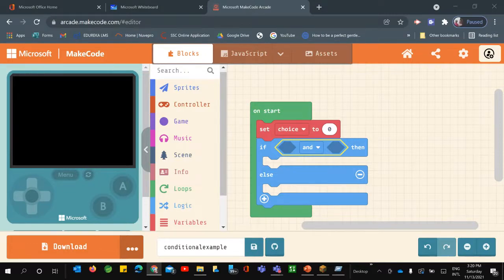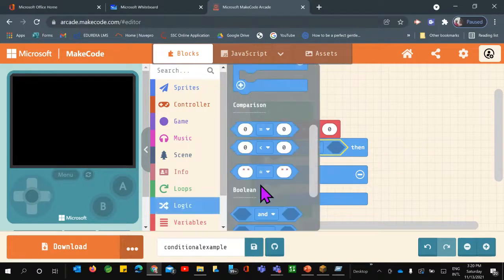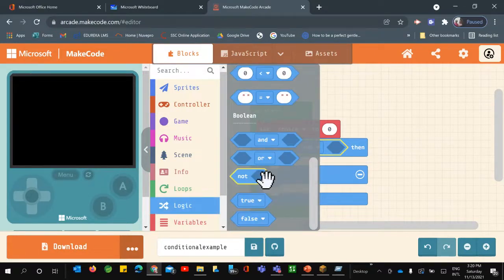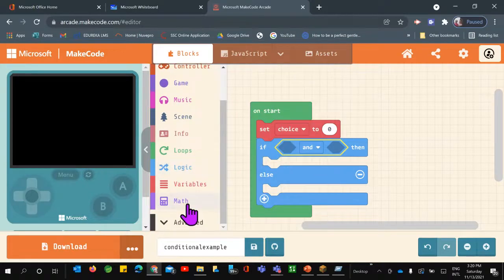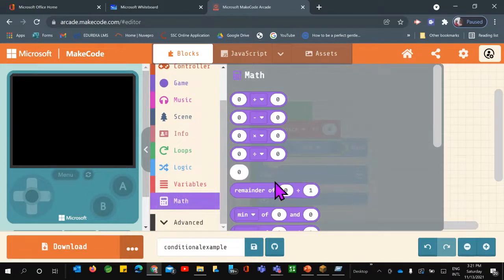So there are two comparison operators. What do we have? We have the choices here. Okay. So in this case, let us just check first, because the variable is there. That is the choice, and two comparison variables that we want to check. So in this case, I'll go to this math option.